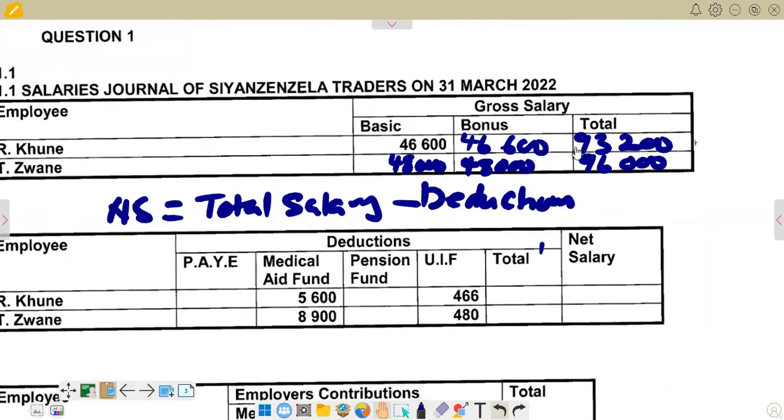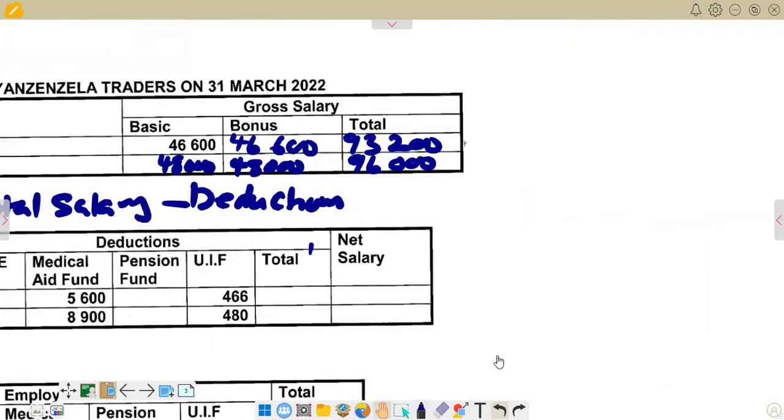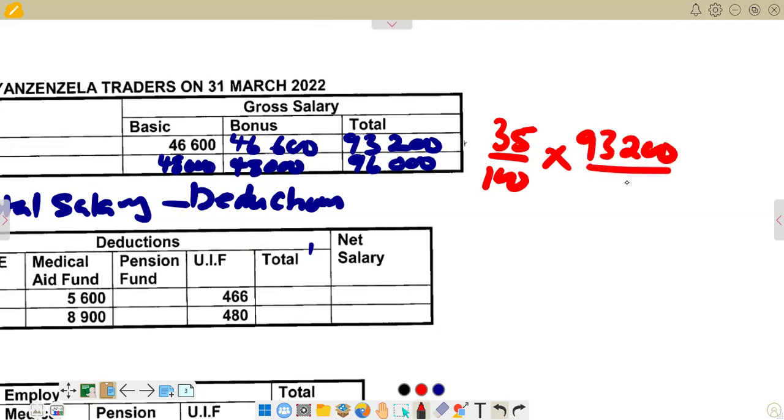Here we have got the total of 93,200. So we are going to say 35%, which as a decimal becomes 0.35. Remember, when you convert 35% to a decimal, or we can just start by presenting it in the form of a percentage, whereby we are saying 35 over 100. And then we multiply by 93,200. So this is 93,200 over 1. So if you say 35 divided by 100, we are going to get 0.35. And then we multiply by 93,200.